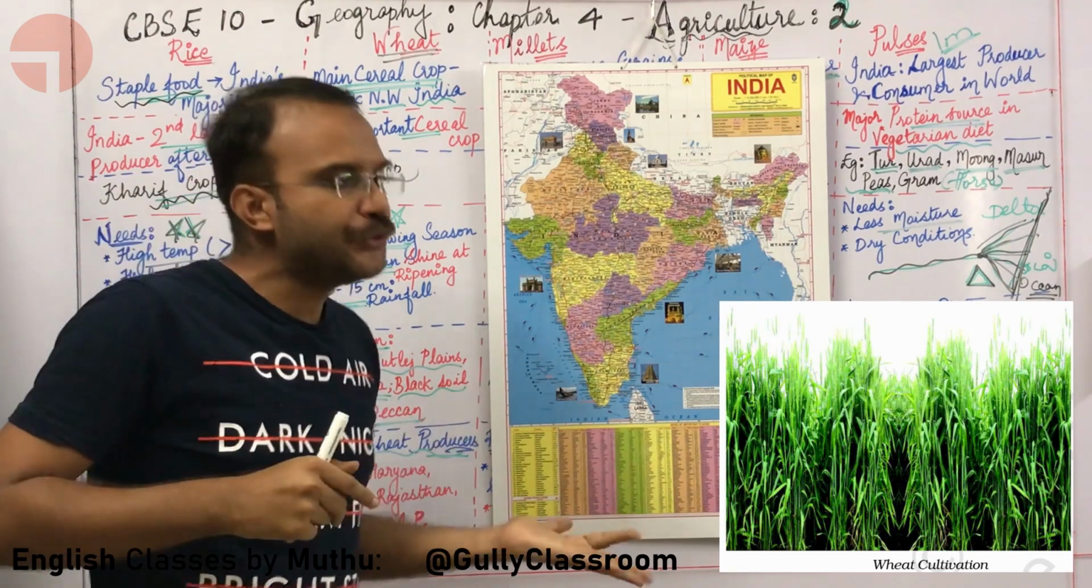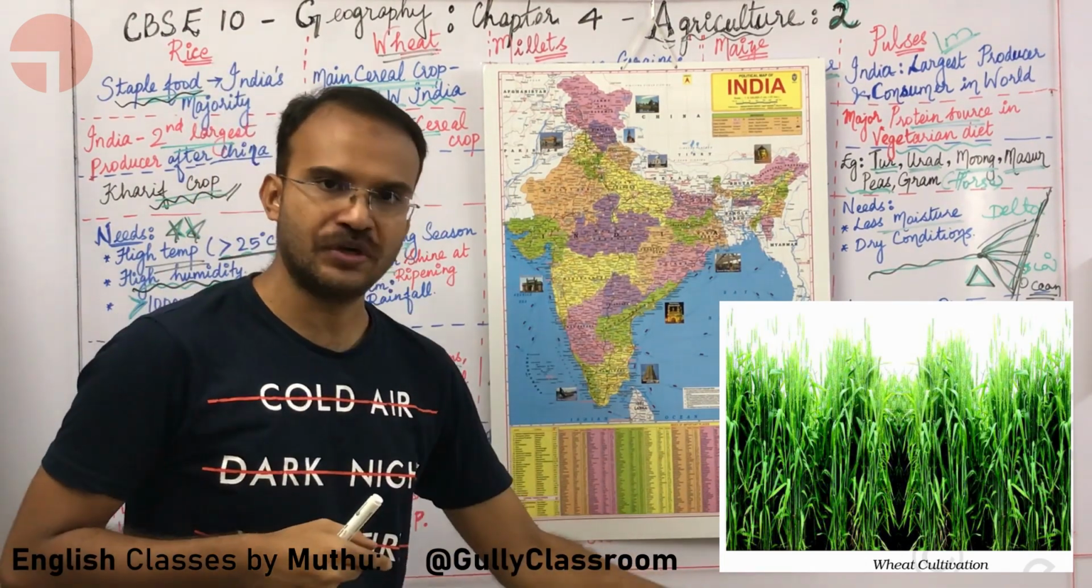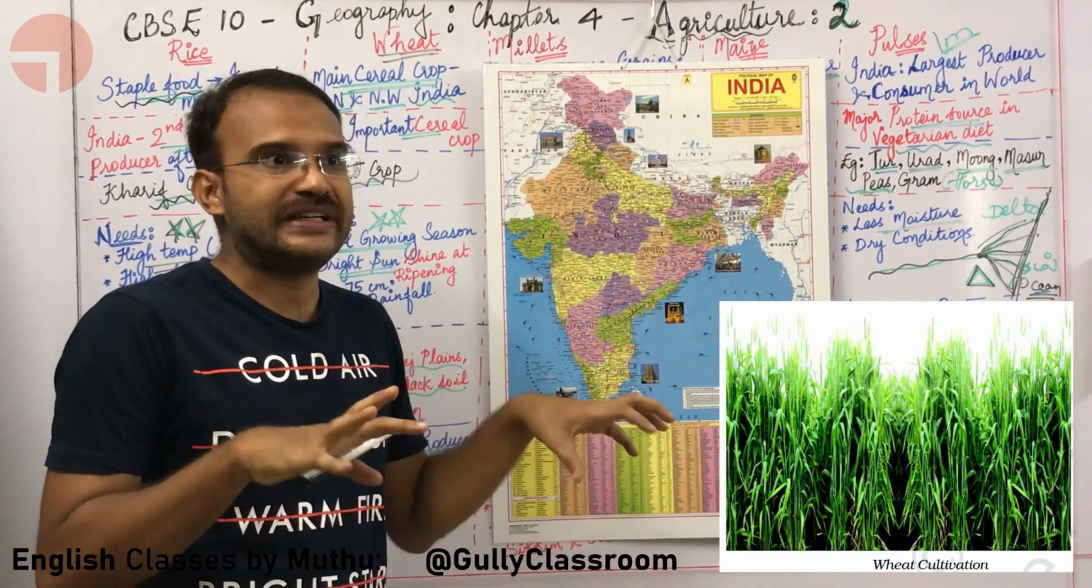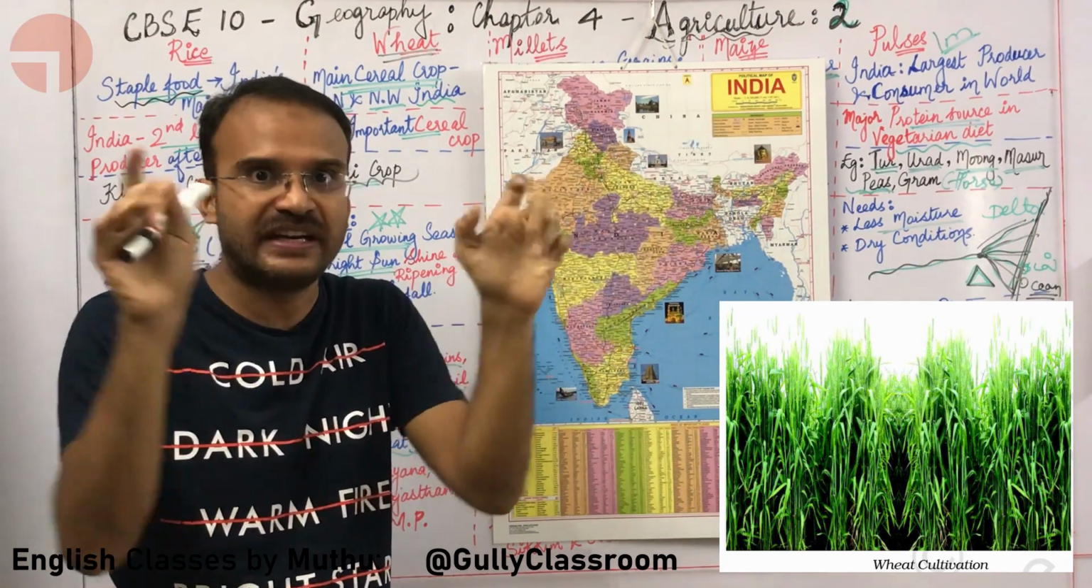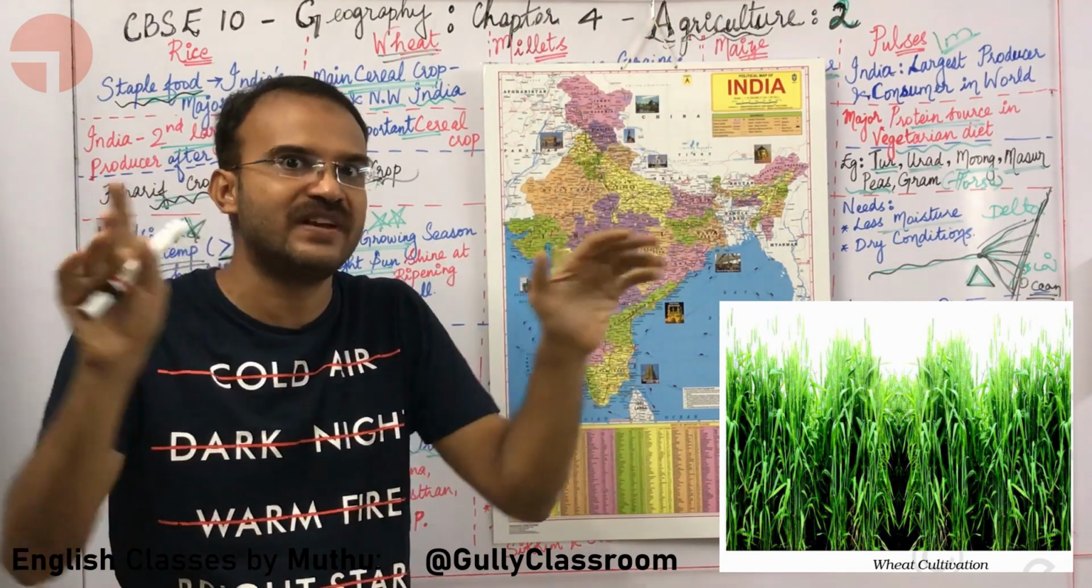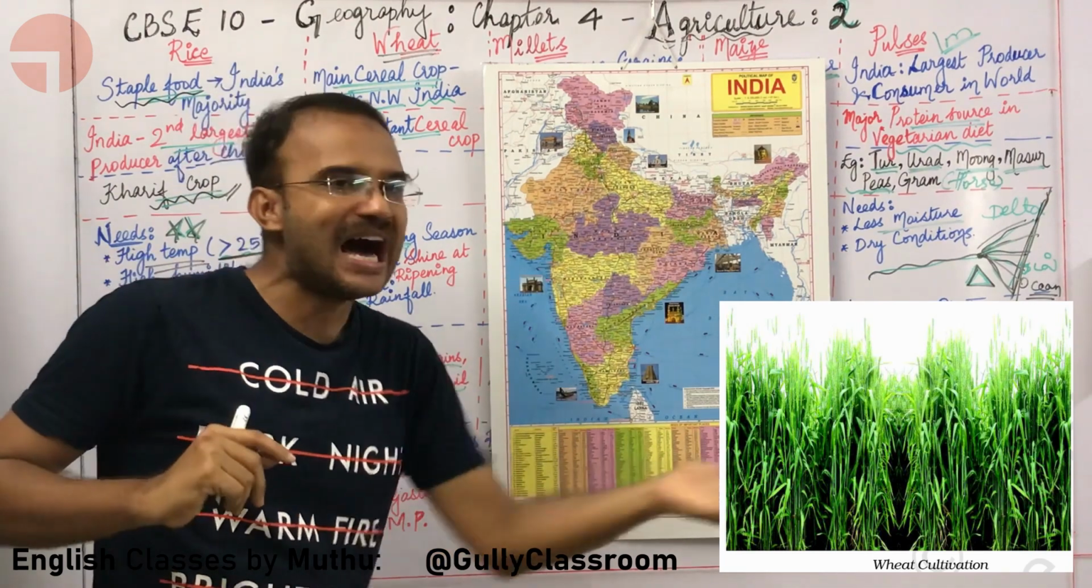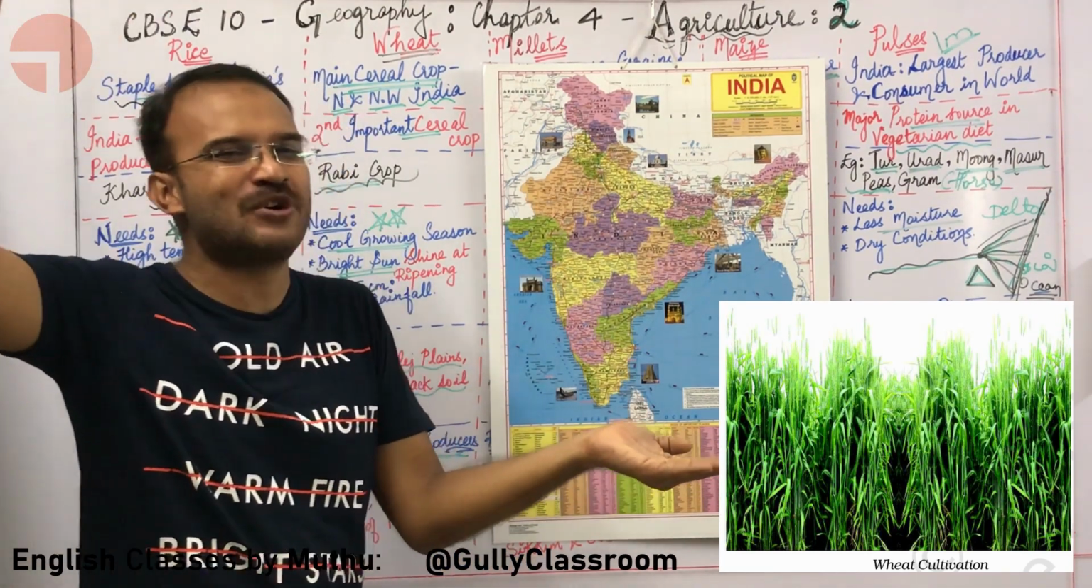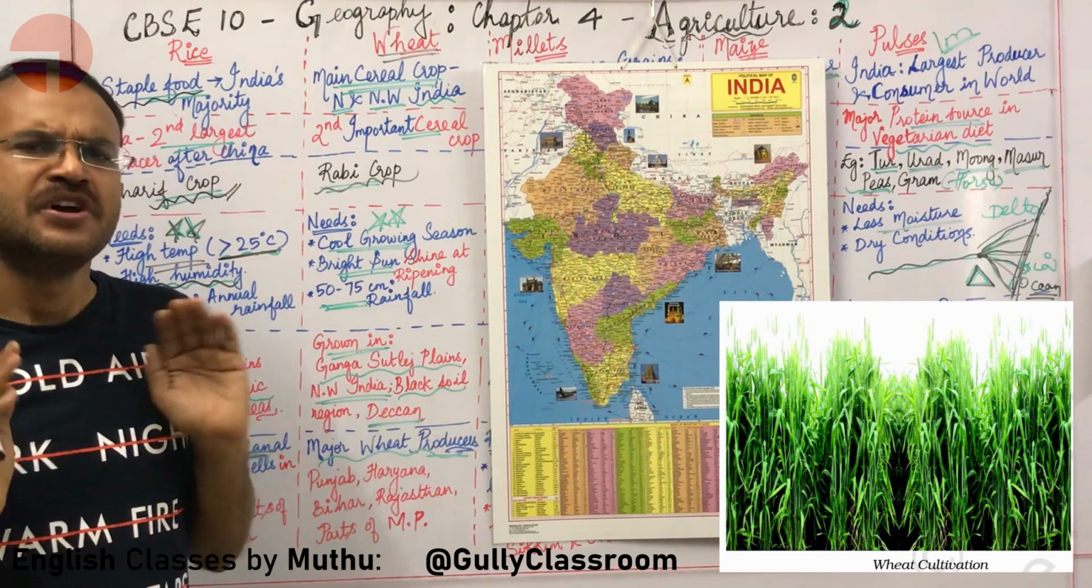Wheat needs a cool growing season. Hence it is sown in winter. Also, it needs a good amount of sunshine when ripening. So, it is harvested in summer. Summer has a good amount of sunshine, obviously.